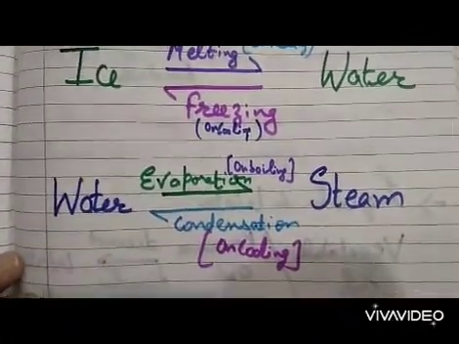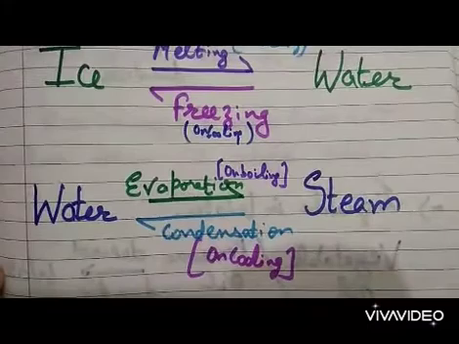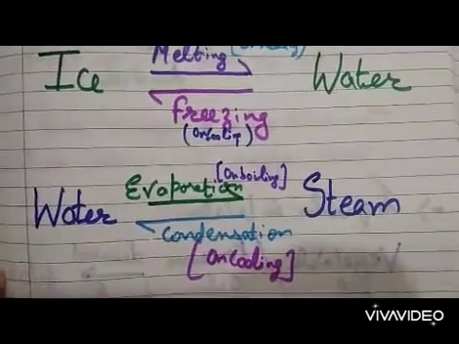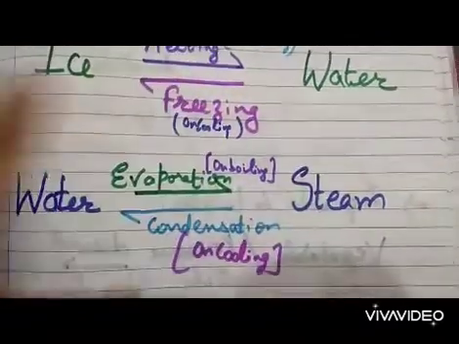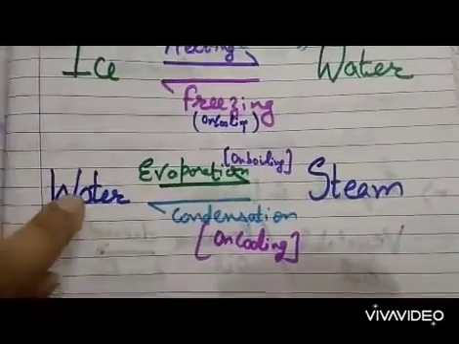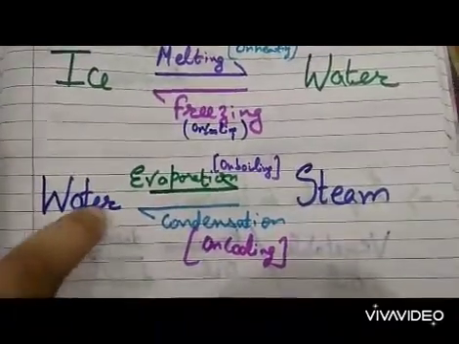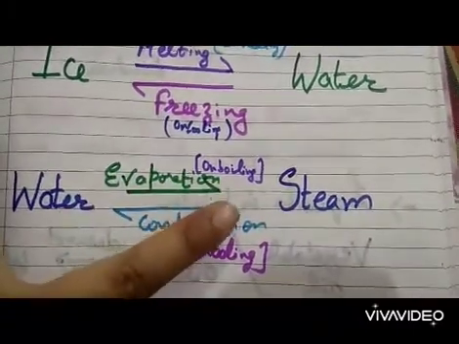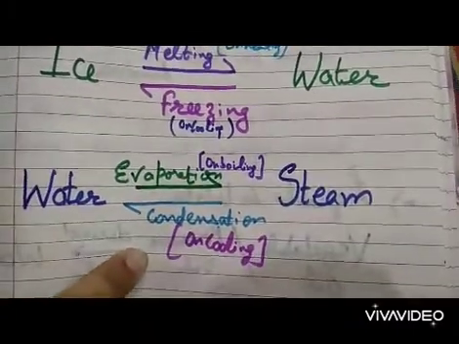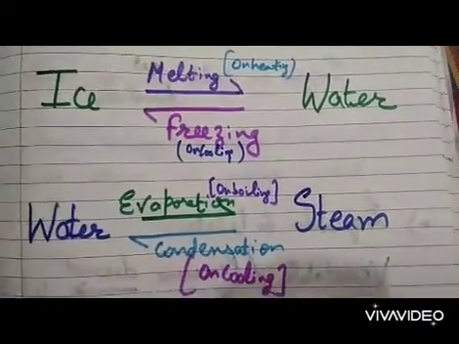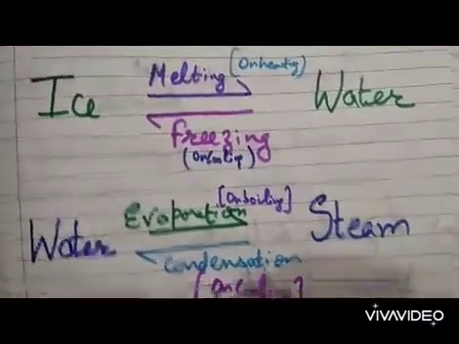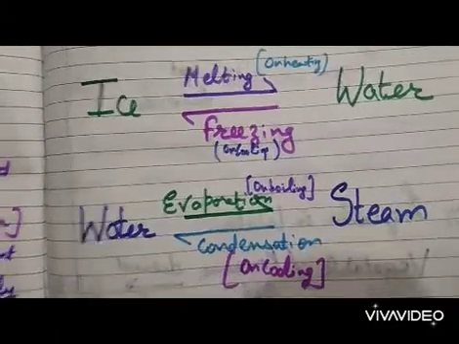And next is water. On evaporation, water becomes steam. Evaporation means on boiling. And on condensation, on cooling, steam becomes water again. You can see the water on evaporation and on boiling becomes steam, and steam on condensation and cooling becomes water. So there are 4 processes that we now study: evaporation, condensation, melting and freezing.